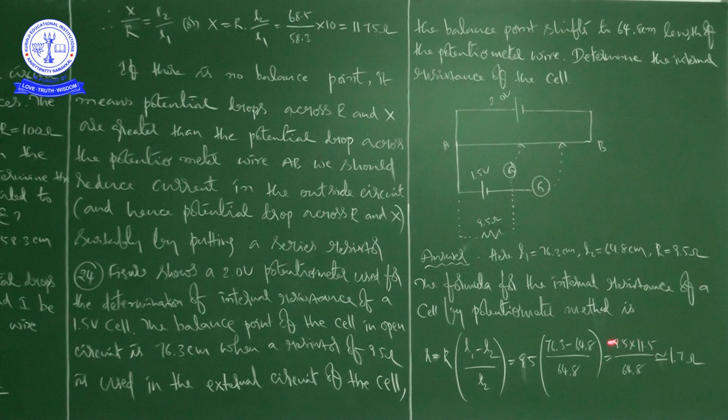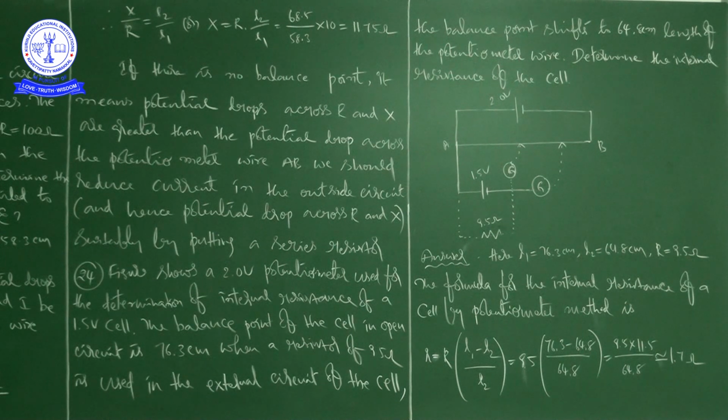So first you do this multiplication in the numerator, 9.5 into 11.5, and then divide that value by 64.8, so that you get approximately 1.7 ohm. So 1.7 ohm is the internal resistance of the given cell.